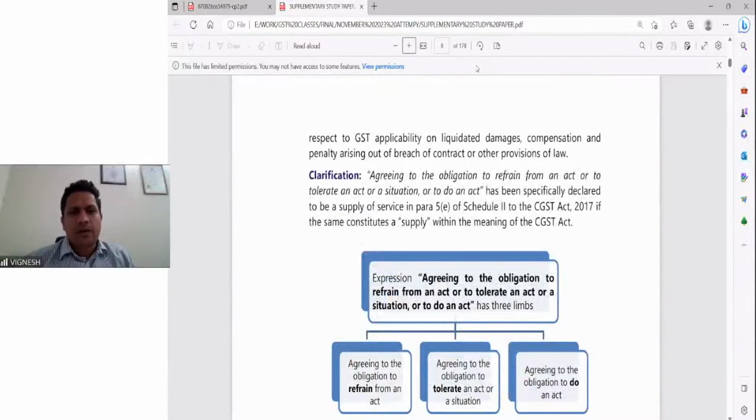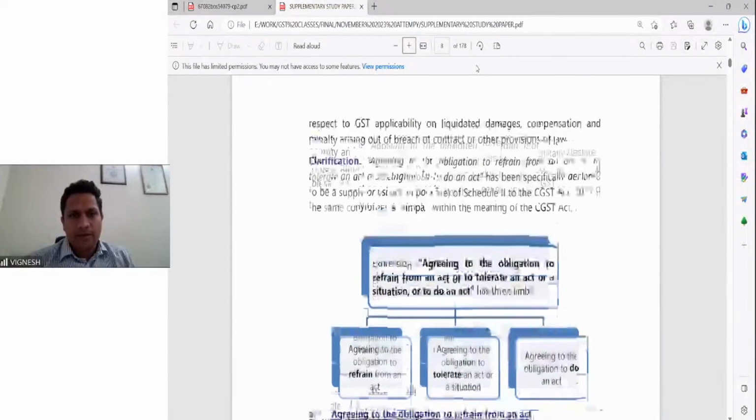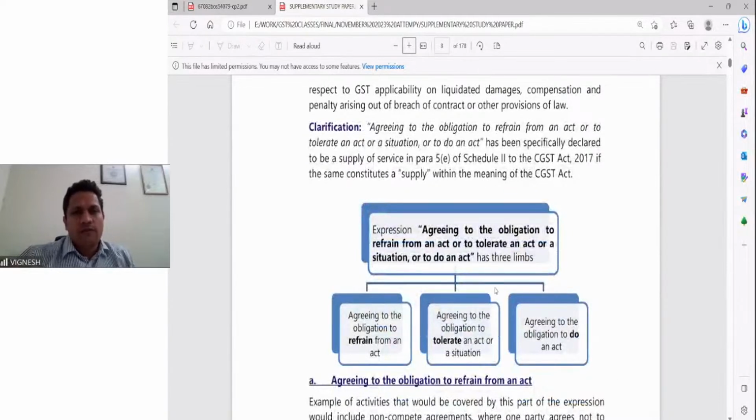Okay, GST applicability on liquidated damages, compensation and penalty. Fine. If you see in Schedule 2, what we discussed here: agreeing to the obligation to refrain from an act or to tolerate an act or situation or to do an act. This clearly is being given as a supply of service in Schedule 2, what we discussed today. So these 3 are there. Refrain from an act, that is, not do an act. Tolerate an act, that is, you do an act but I tolerate it. And the next one is agreeing to the obligation to do the act. So we will examine each of these 3 points clearly.